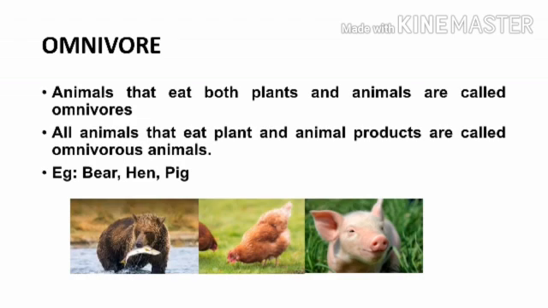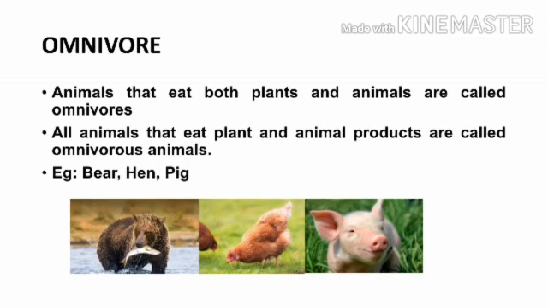We human beings come under the category of omnivores. We eat both plants and animals, so we are omnivores. Now, what about hen? Yes, it also is an omnivore. What about dog? Dog is also an omnivore.